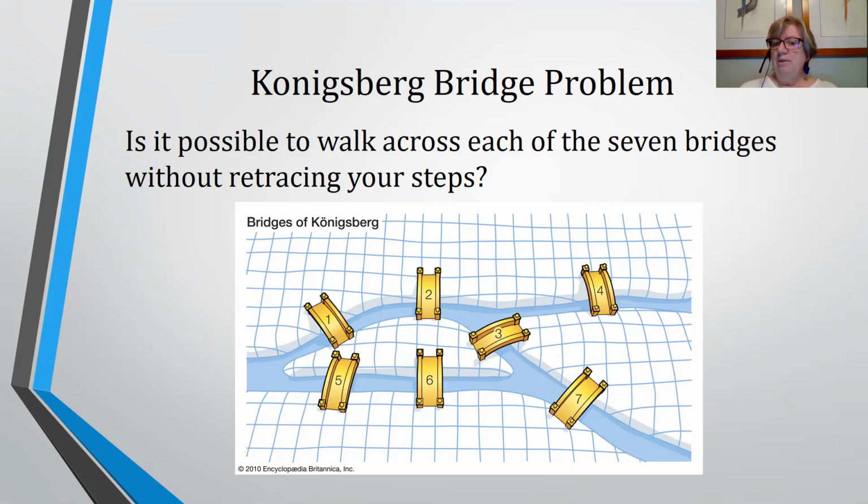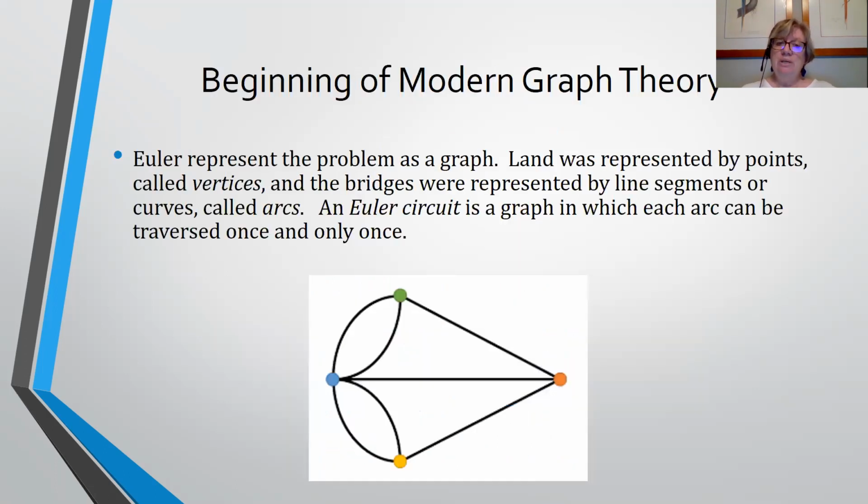So, you might think, well, what could I do? Could I build some more bridges? Could I take some away? What about another island? What would make this a traversable path? And that's what Euler started to work on. And he started to think about, how would you represent this?